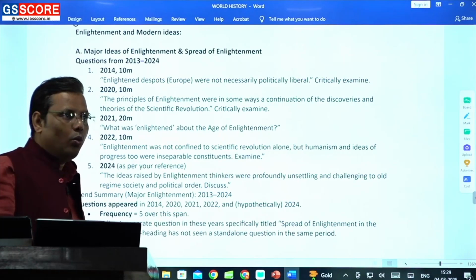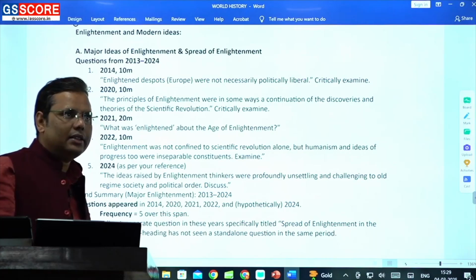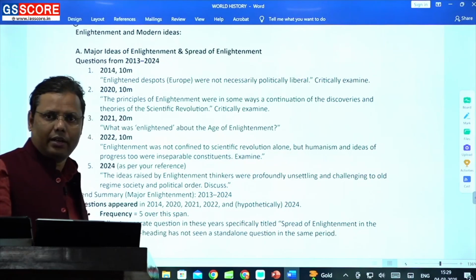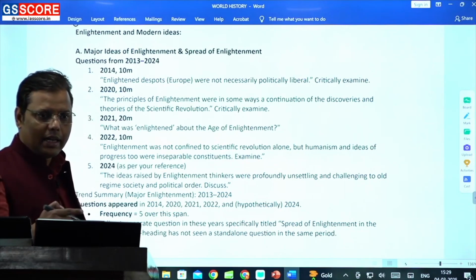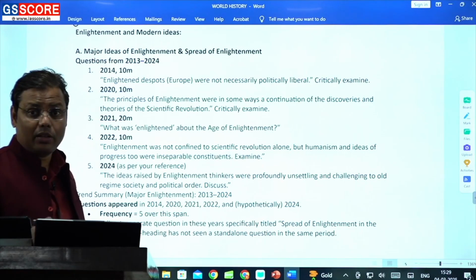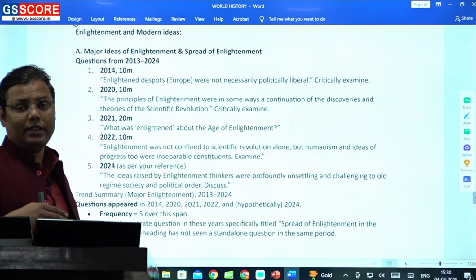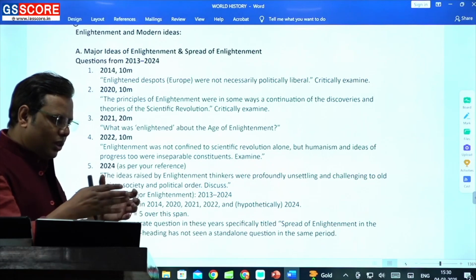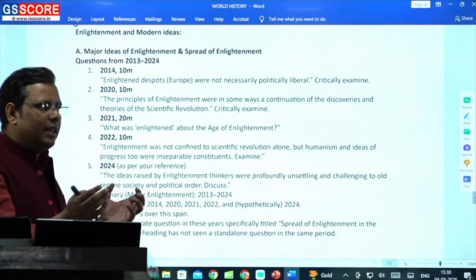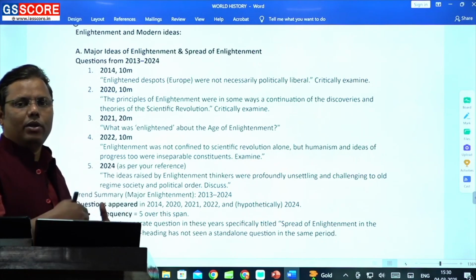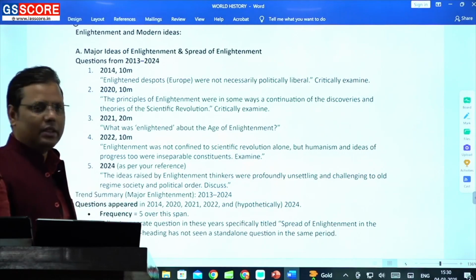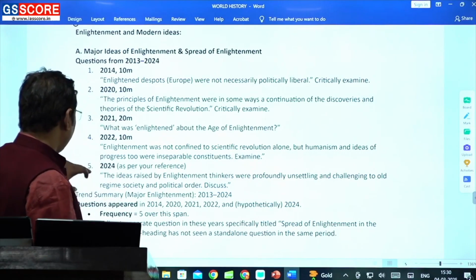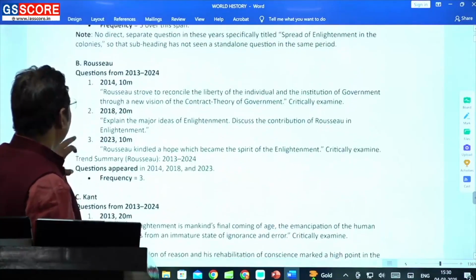So here you have to understand enlightenment is one thing which is conceptually a very complicated topic, because understanding enlightenment and its various impacts over society is not that easy. So instead of just compiling notes on certain dimensions, you have to understand it in such a way that you can connect it on your own if a new dimension is asked in the examination hall, because now the frequency is increasing from this particular part. On the other hand,